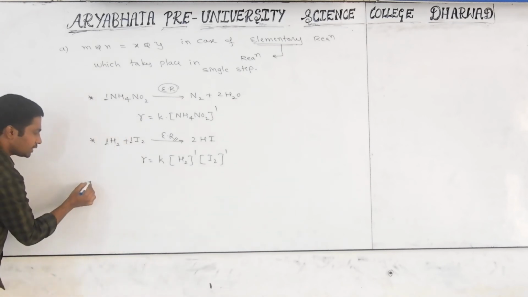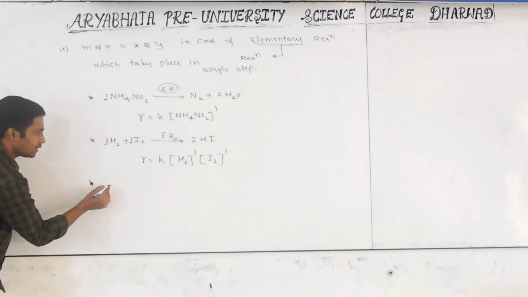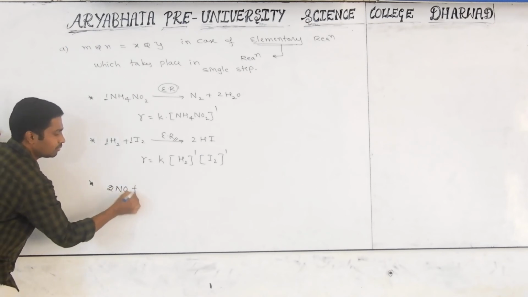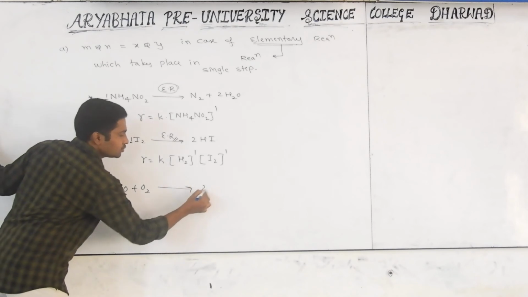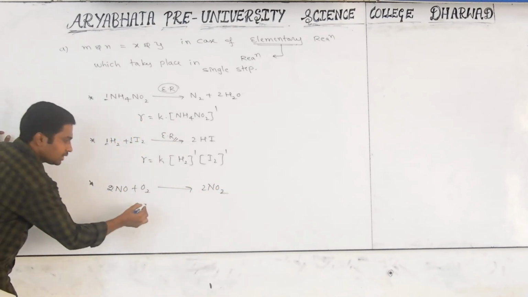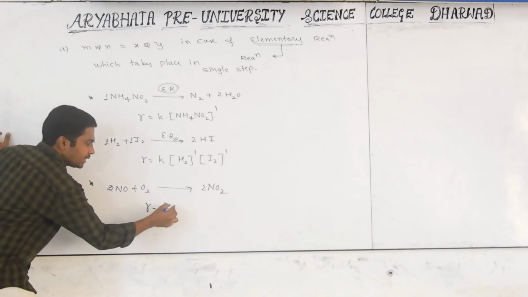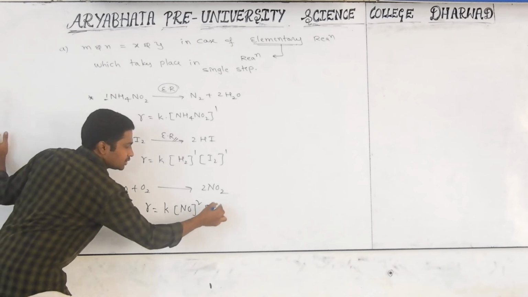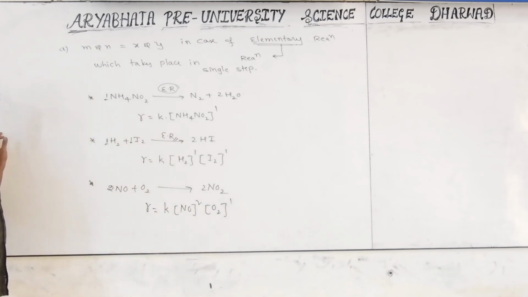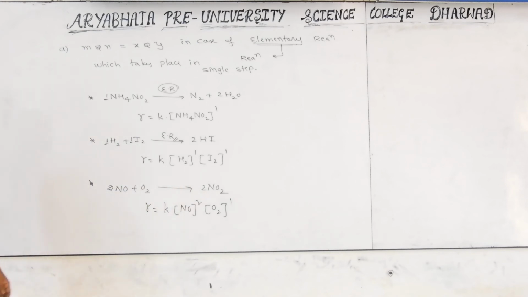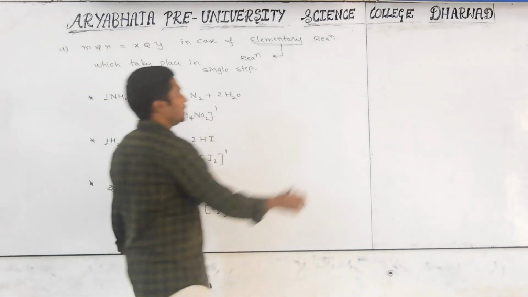Okay, can I give one more example? For example, if you take 2NO plus O2 gives rise to 2NO2. In this also the rate will come like R equals K into the concentration of NO squared and the concentration of O2 to the power 1. The coefficient will come as it is in the powers. This is called an elementary reaction.